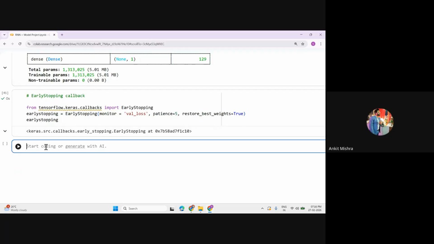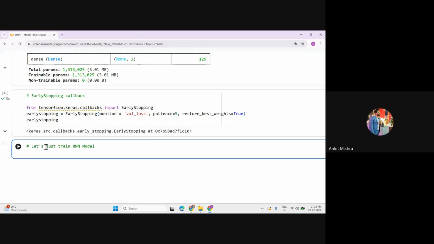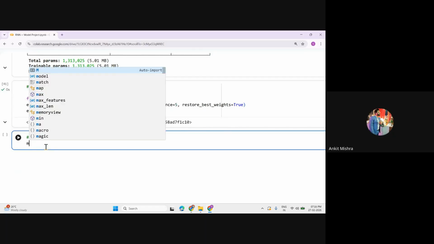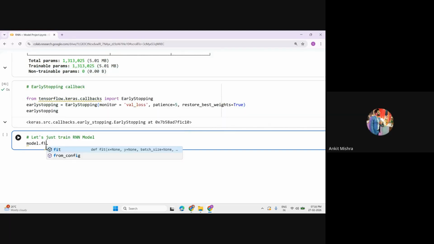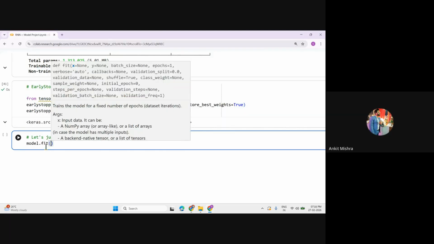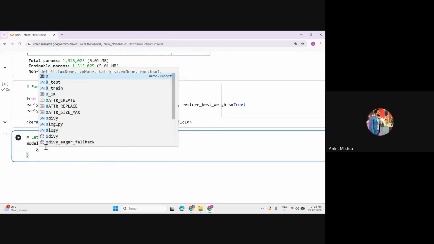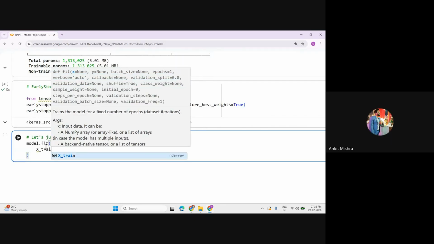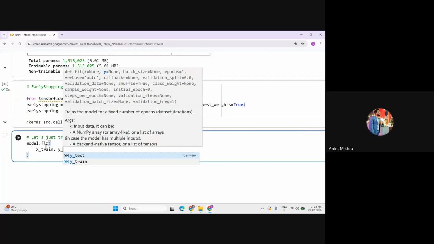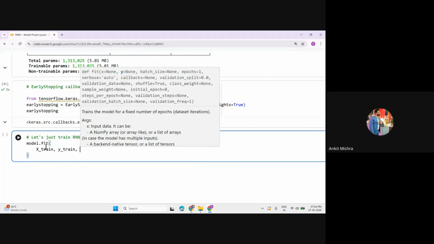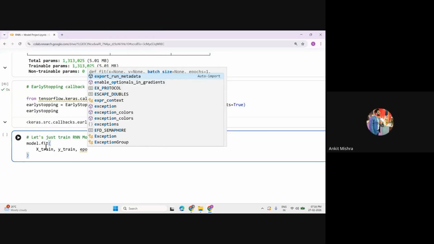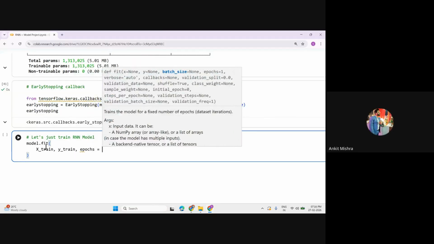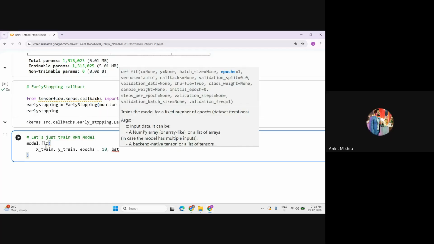Now we know that we have to train our model, right? So let's train the RNN model. How do we train this one? You simply call model.fit, and the rest of the details are the same. You can give your x_train, followed by y_train, right? Then you want to train your model for how many epochs? epochs is equal to 10. Then pass the batch size.